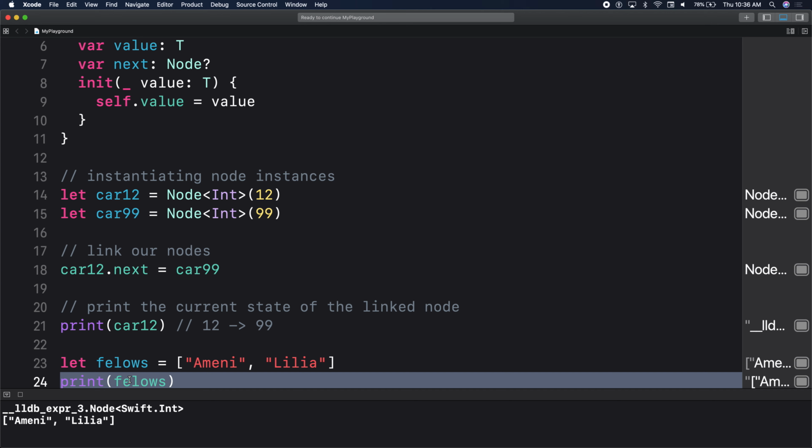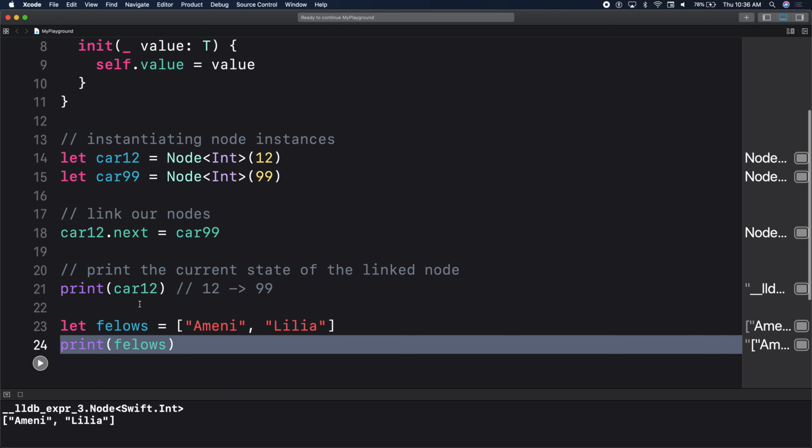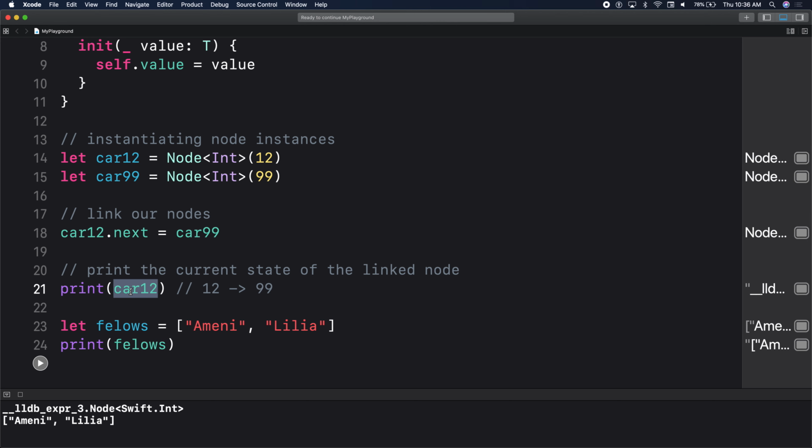But now we have to take an extra step and provide a protocol so that when the print method gets called, it prints some sort of description of what the content is. Anybody want to tell us what protocol we need to use there? What protocol can I use that overrides description? Yes, sir. I think isn't it Equatable? Equatable equates objects, right? So if I want to find out if car 12 is equal to car 99, I would use Equatable. Very good. We'll come there later when we're trying to find out if things are equal, but not Equatable for now.